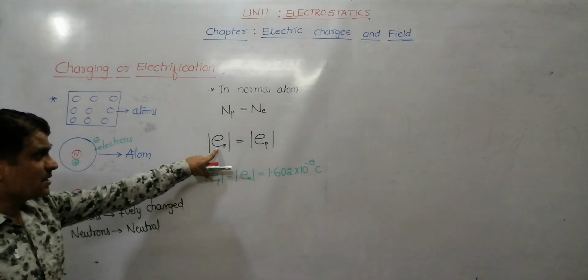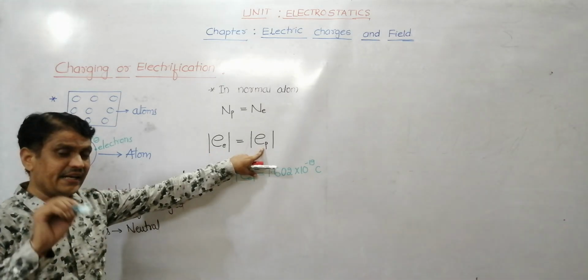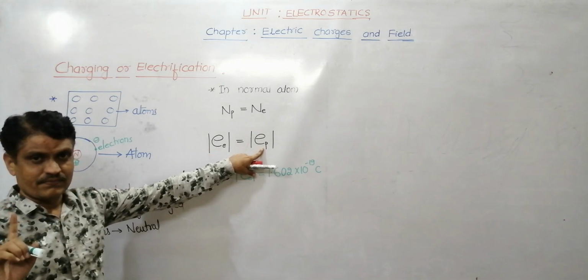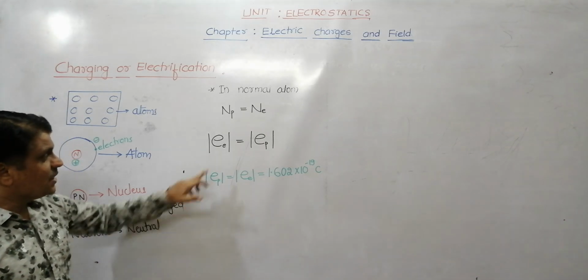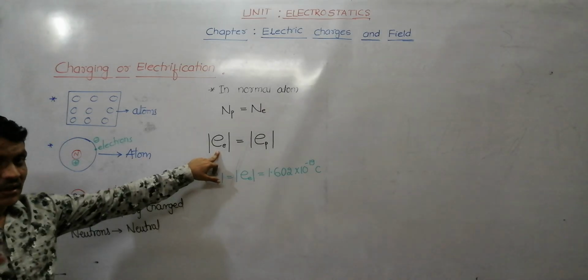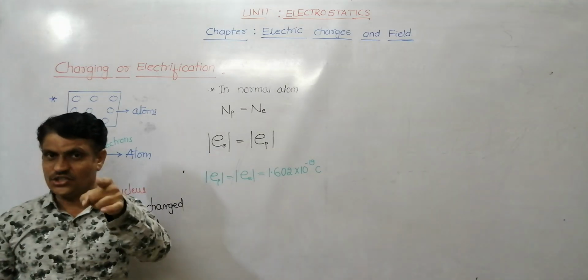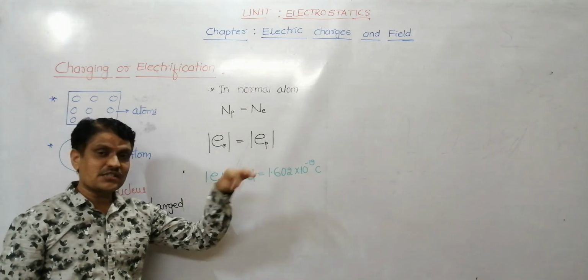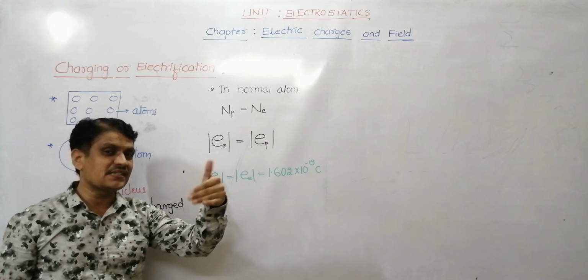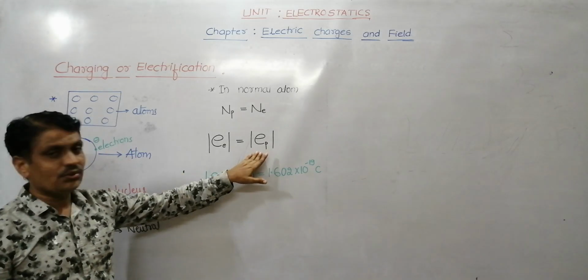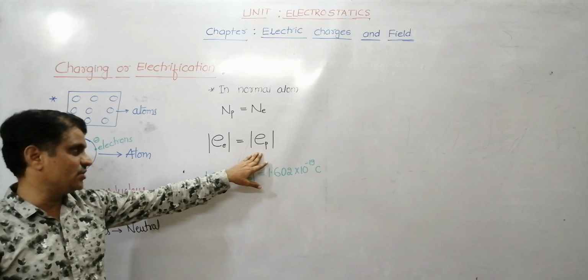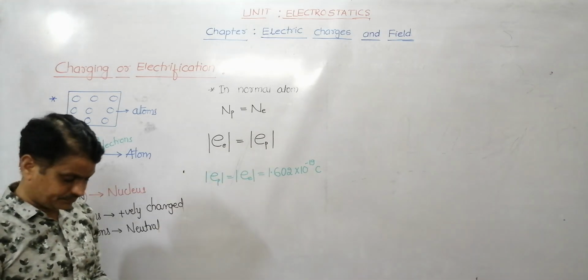Whereas mass of electron and mass of proton are different. Already you know, mass of electron is 9.1 into 10 to the power minus 31 kg, whereas mass of proton is 1.67 into 10 to the power minus 27 kg.